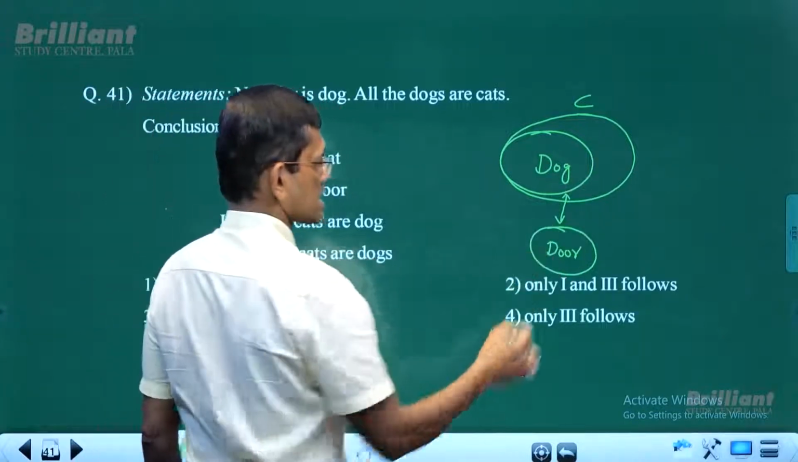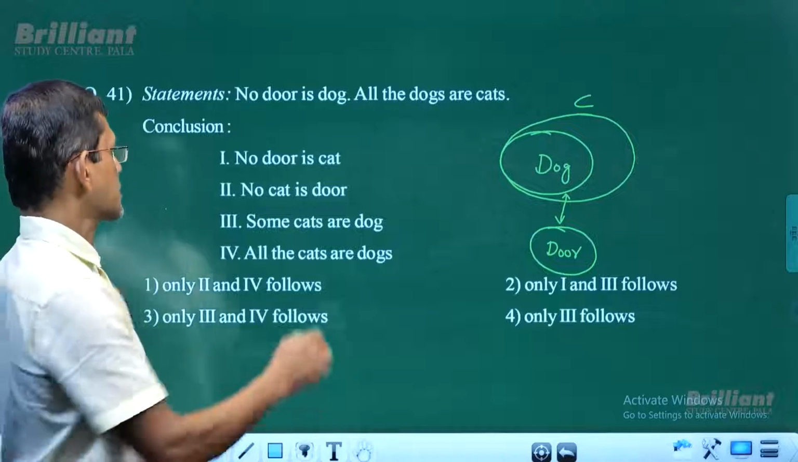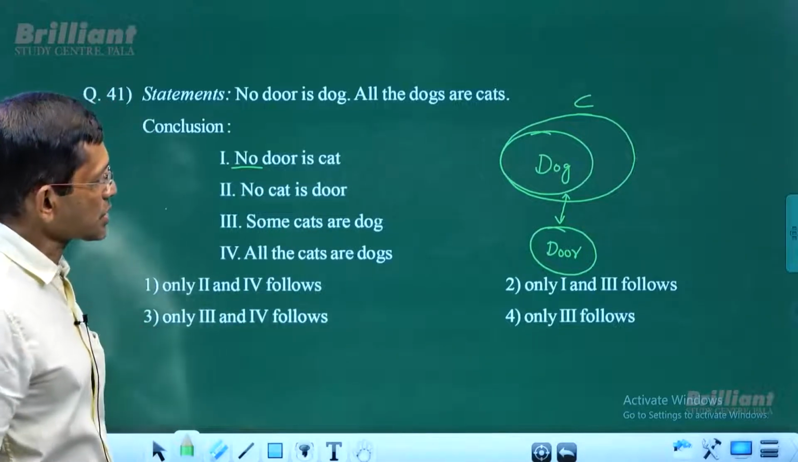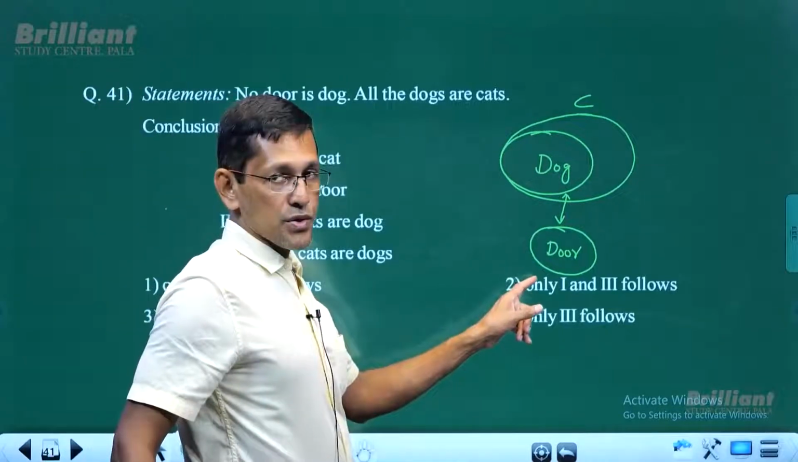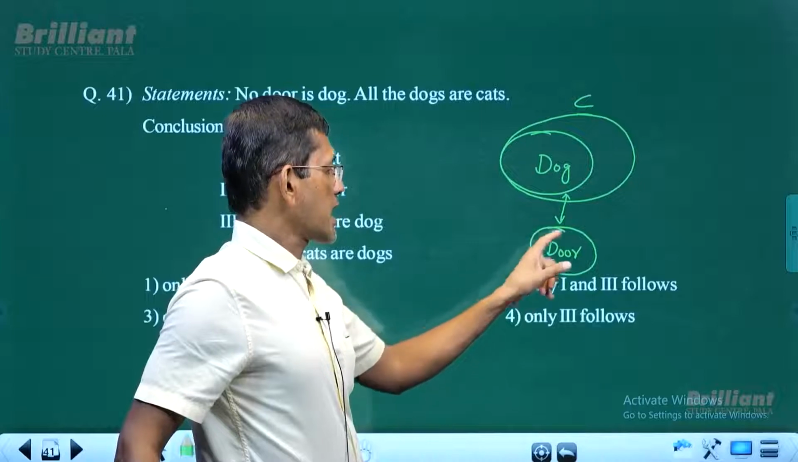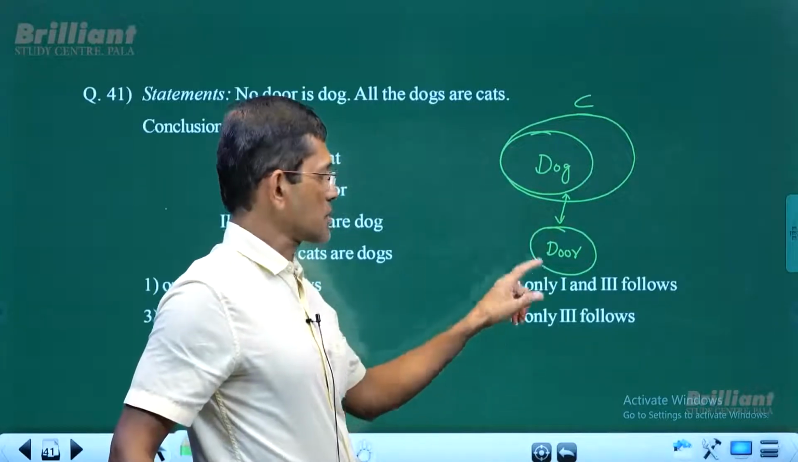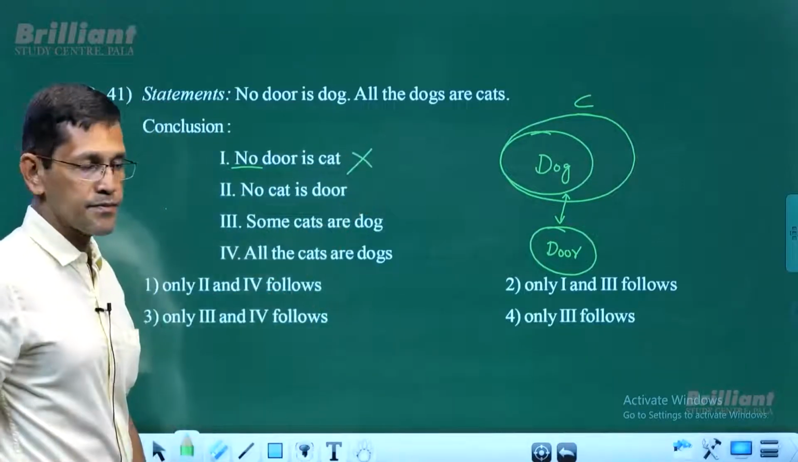That's correct. There's no intersection between door and cat. However, it's negative. So if it is negative, we have to negate. Some doors are cats. When we negate and draw the new diagram, some doors are cats. Door and cat can intersect, but door and dog cannot intersect. So that means a new diagram exists, the original conclusion doesn't follow.